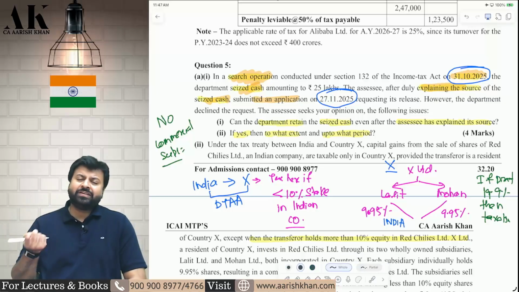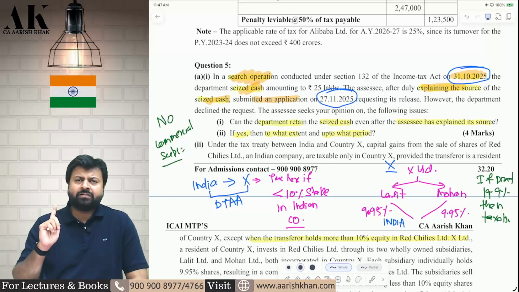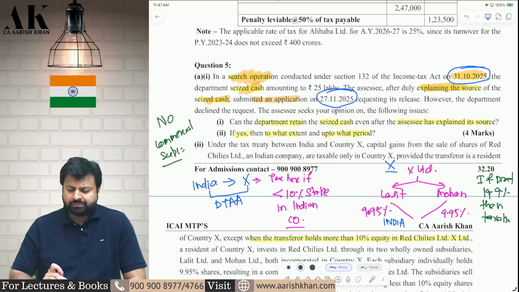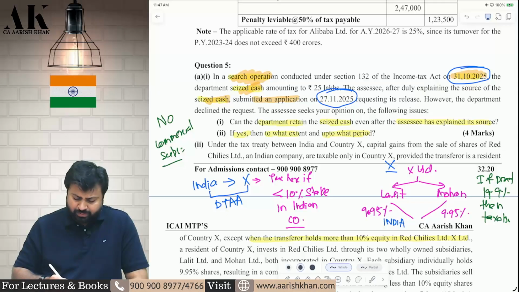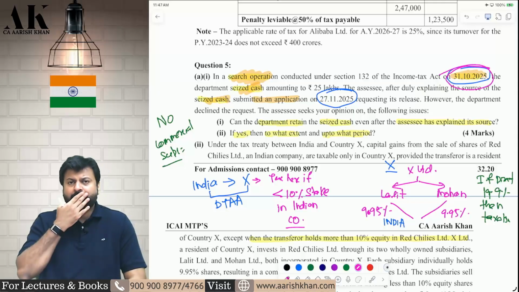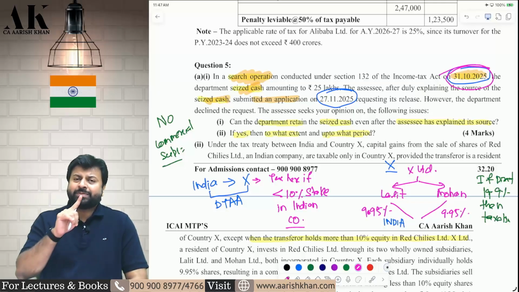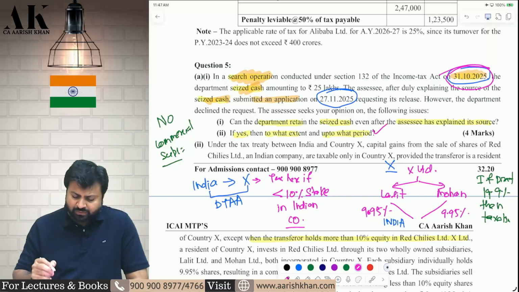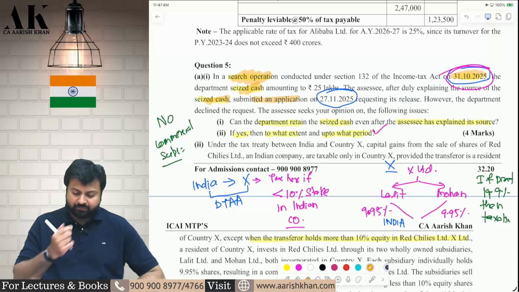Sir, if he accepts, in how many days will he give? He will give within 120 days from the completion of search. When is the search completed? 31st October. So within 120 days from 31st October at maximum, he will return you the assets by reducing the existing liability. This is what this provision is all about. I hope it is clear to all of you.